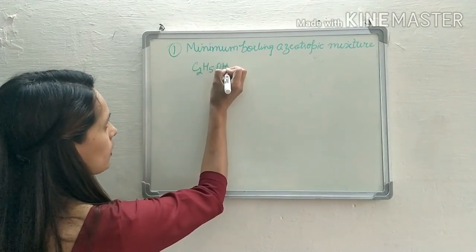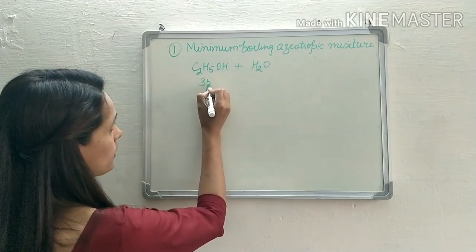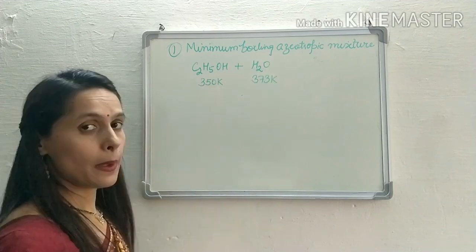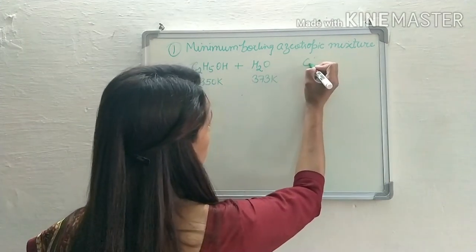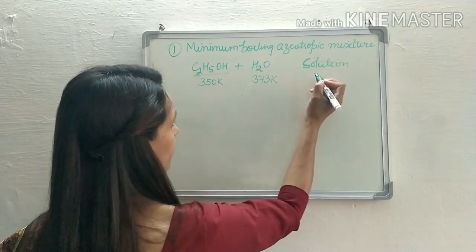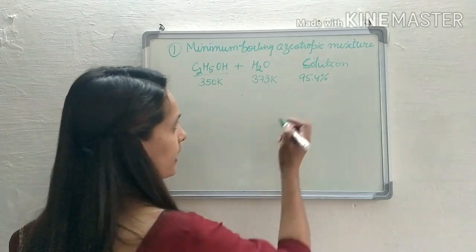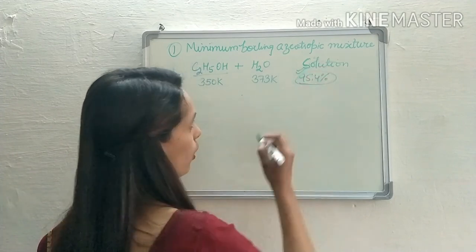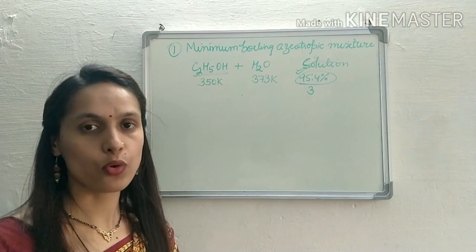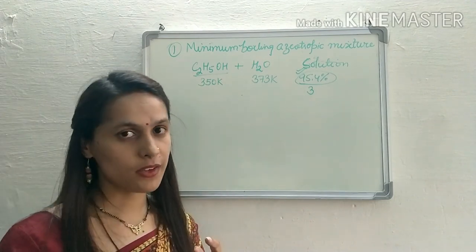Take C2H5OH and water. Its boiling point is 350 Kelvin. Its boiling point is 373 Kelvin. But when I get a solution of C2H5OH in water, when C2H5OH is 95.4%, the boiling point of the solution becomes less than, because it is positive deviation.